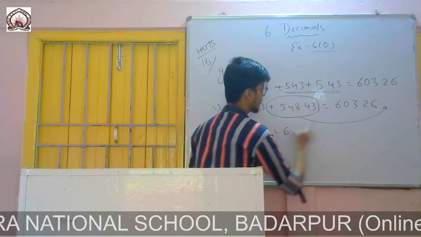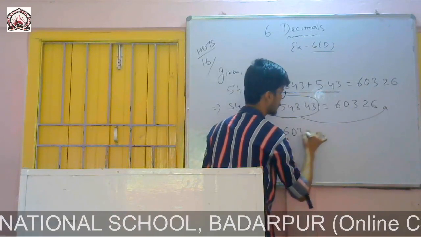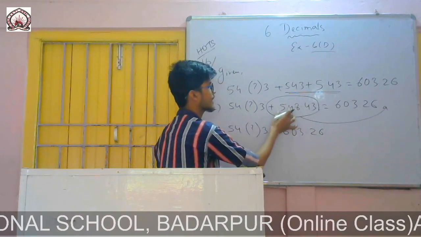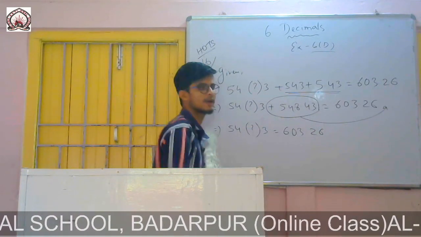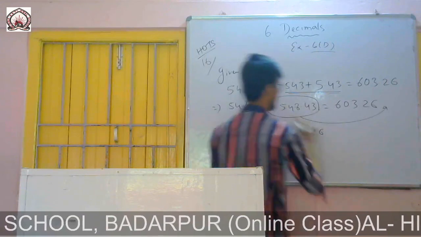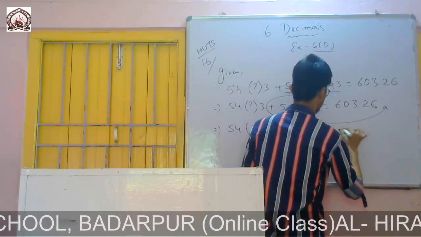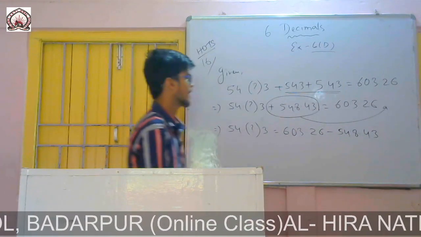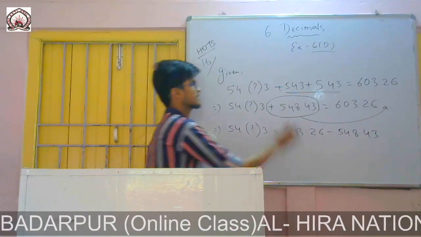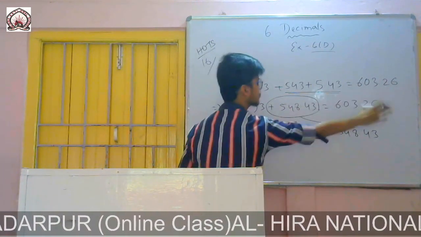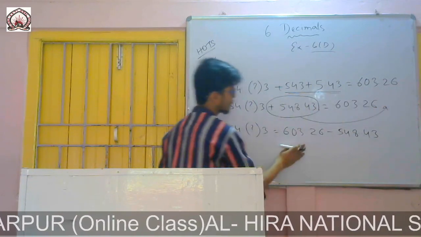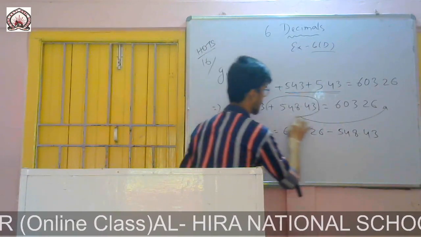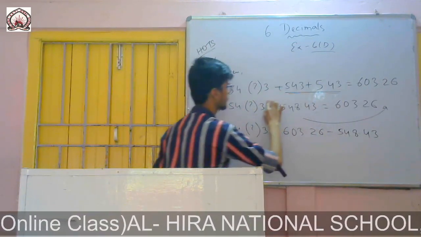This one, first of all, I will write in its own place: 603.26. This one I am transposing from one side to the other side. So it is plus, it will be minus 548.43. I simply transpose this one from here to that side. This one I write first, and this one by changing the sign. Okay.